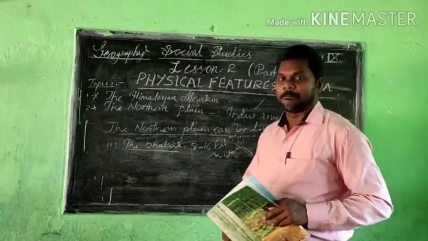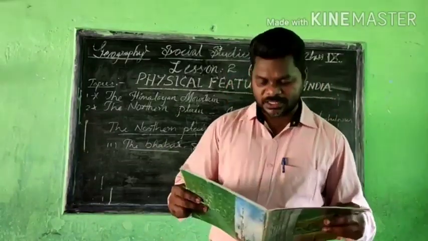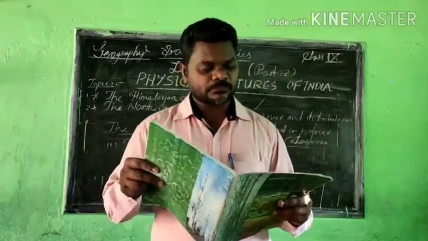It is called Bhabar. When you read, you will get clear information about the Bhabar.